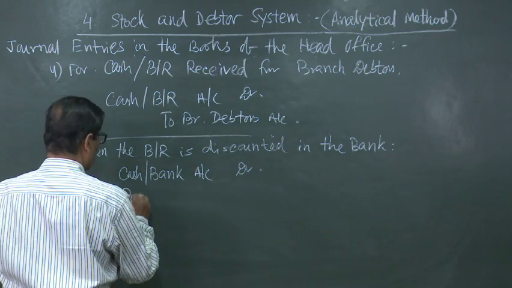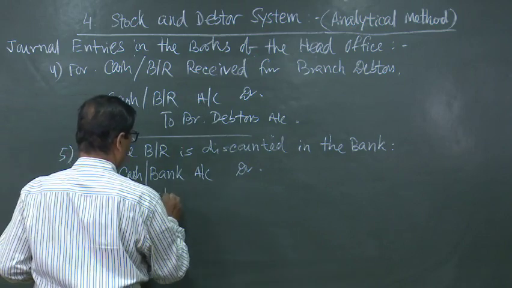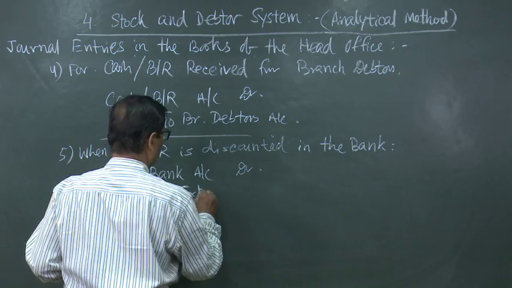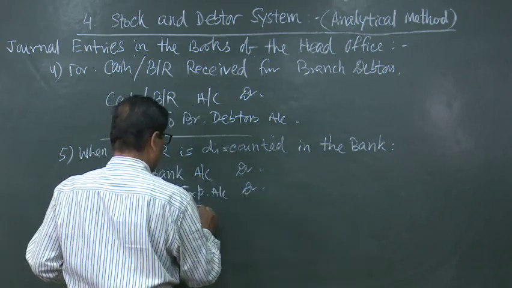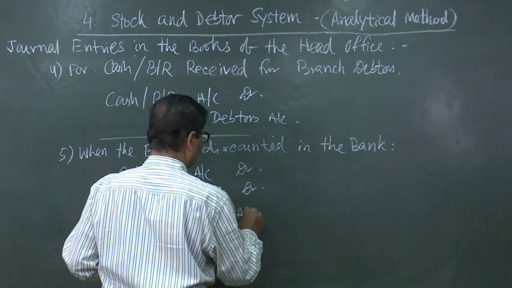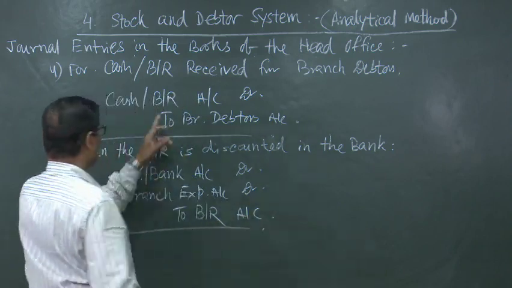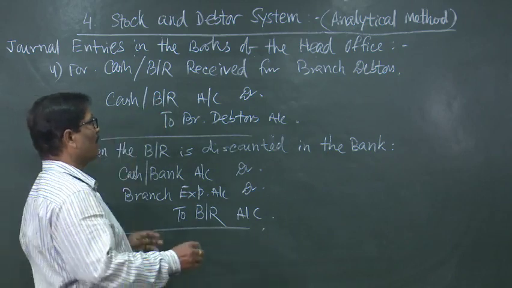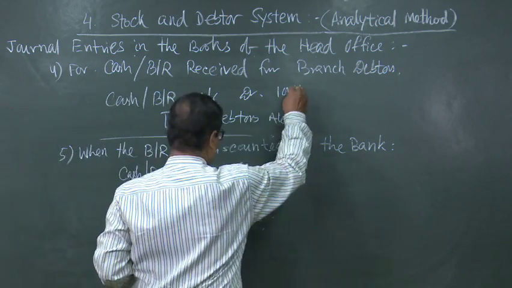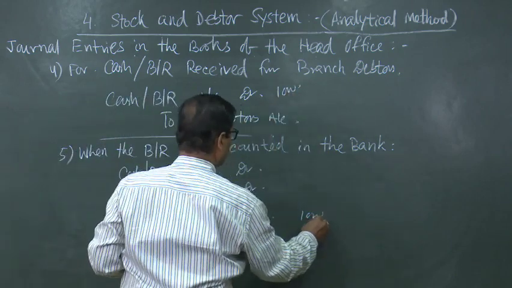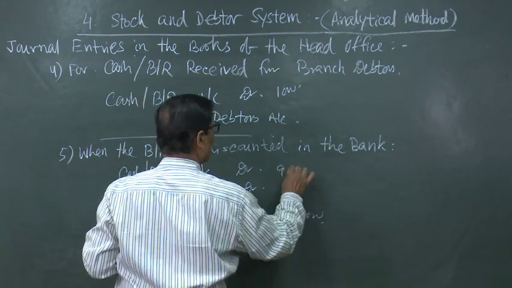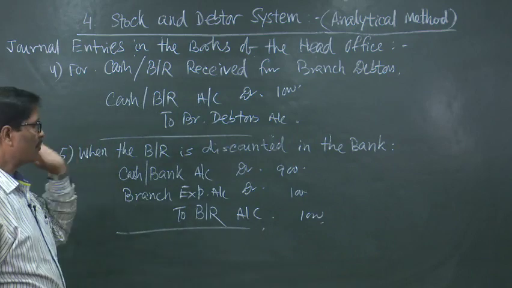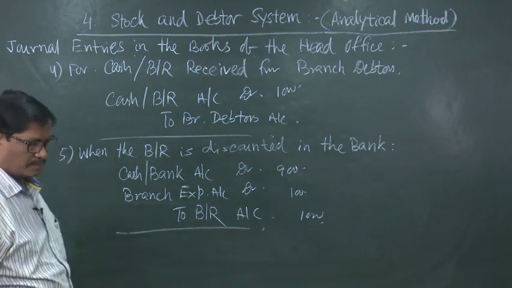So, branch expenses account debited to bills receivable account. So, the bills receivable which you have received, suppose for 1000 rupees, now will be credited with 1000 rupees, and if there is a discount of 100 rupees, you will be receiving 900 rupees in cash or bank account. So, this will be the entry.